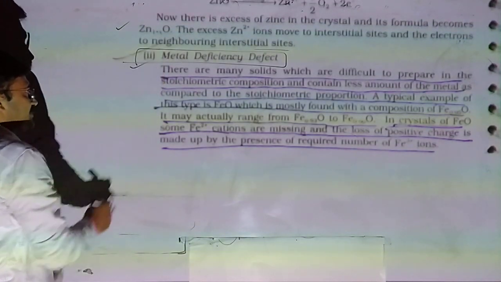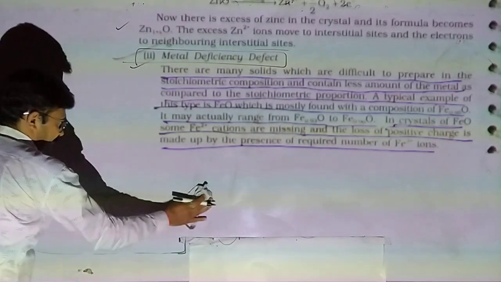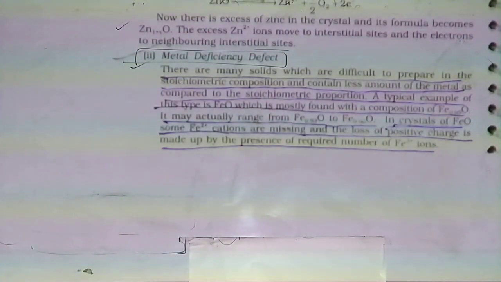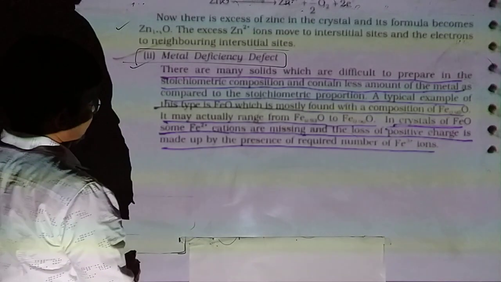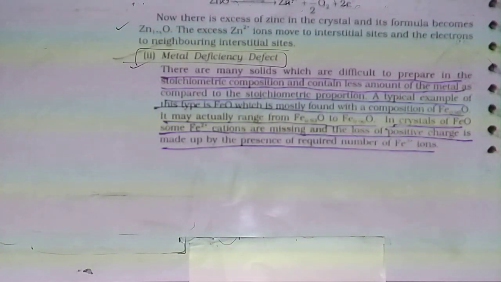In zinc oxide, what happens? Zinc is not coming from outside, but oxygen is leaving the crystal, and automatically zinc is in excess. Yes, there are two types. Here in metal deficiency, metal is less than the negative ion. These are many solids which are difficult to prepare in the stoichiometric composition and contain less amount of the metal as compared to the stoichiometric proportion.